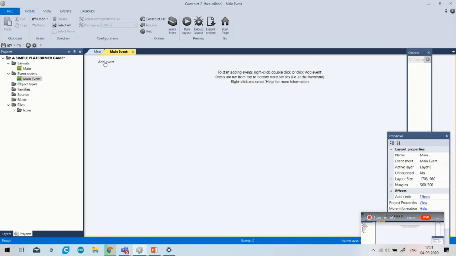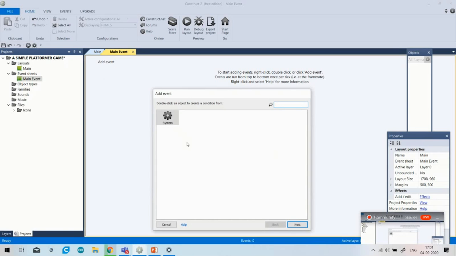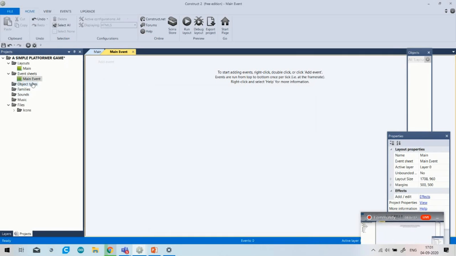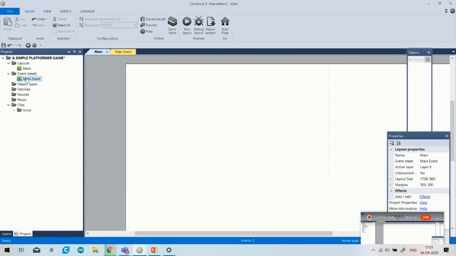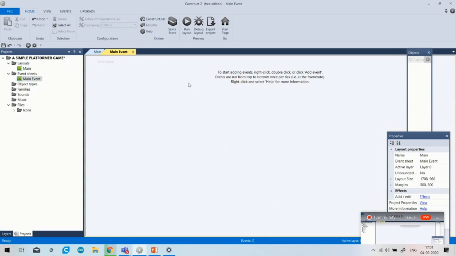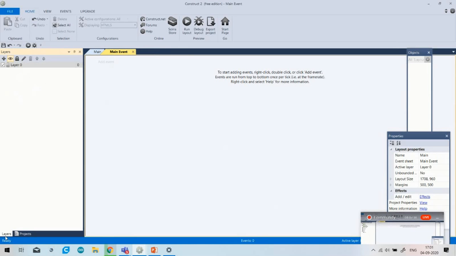You can see that you can just add an event. It will add the event, but because our system is here and no object is here, it will give only the system. Okay, I will just simply cancel on it. Okay, I think you have just understood what a layout is and what an event sheet is. Layout is that window in which you have to add objects, properties, and behaviors of any sprite or characters. Event sheet is that sheet in which you have to write coding or programming for the objects or sprites that are interlinked with it.